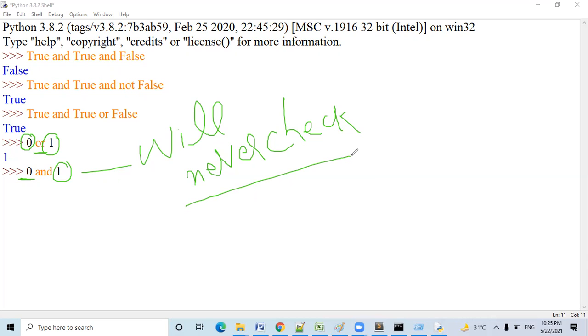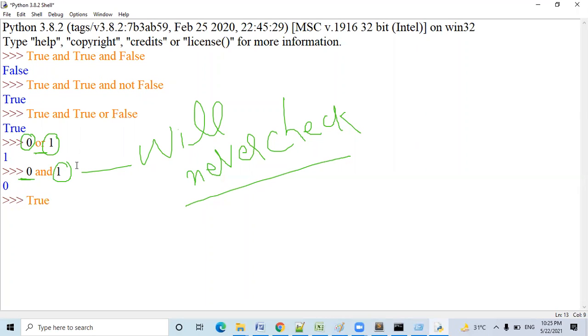If the first condition is already false, the second condition may be true or false, it doesn't matter. The answer will be 0 only. Are you getting?